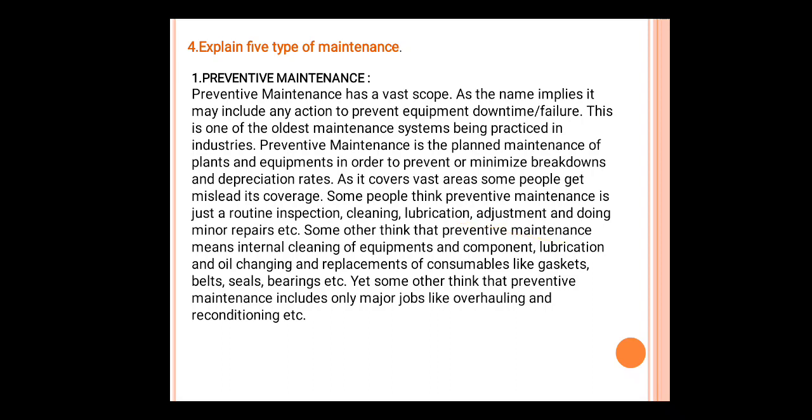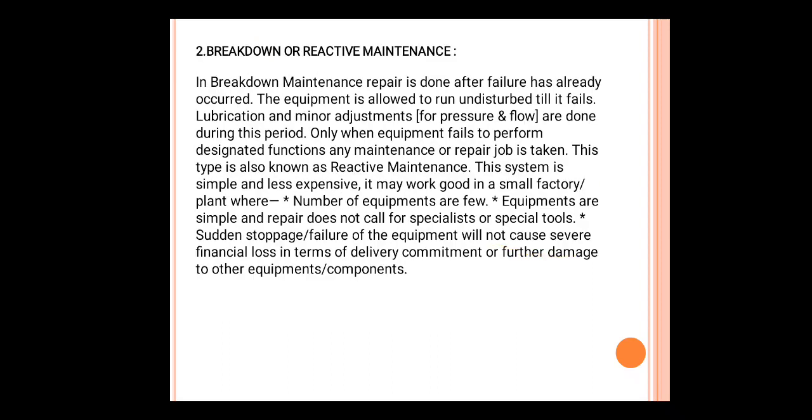Next, breakdown maintenance system. In breakdown maintenance, repair is done after failure. After the failure occurs, the repair work is done. The breakdown has already happened, and only then is action taken. That type of action is called breakdown maintenance, and it is also called reactive maintenance. The equipment is allowed to run undisturbed till it fails, continuously working.